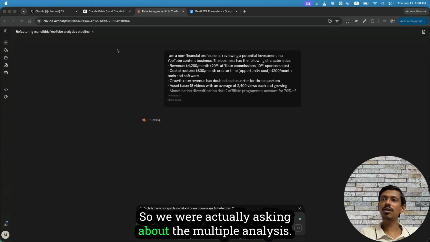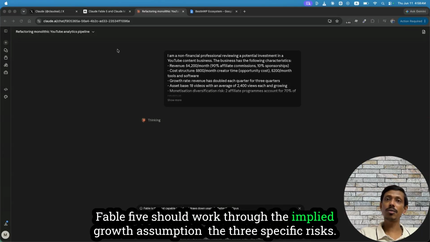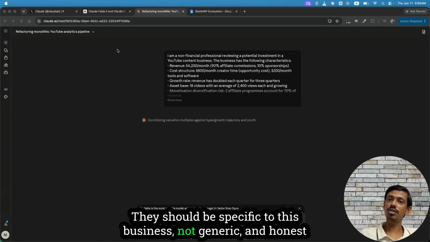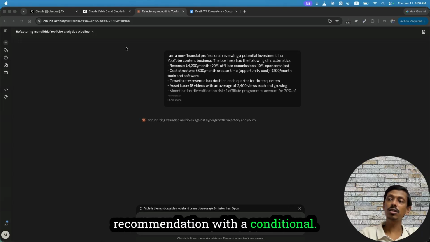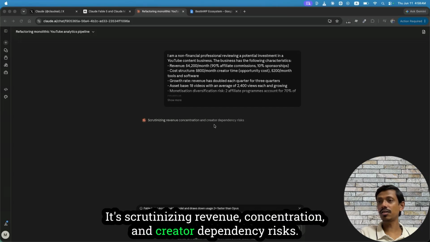So we were actually asking about the multiple analysis. Fable 5 should work through the implied growth assumption, the 3 specific risks. They should be specific to this business, not generic, and the honest recommendation with a conditional. It's scrutinizing revenue concentration and creator dependency risks.